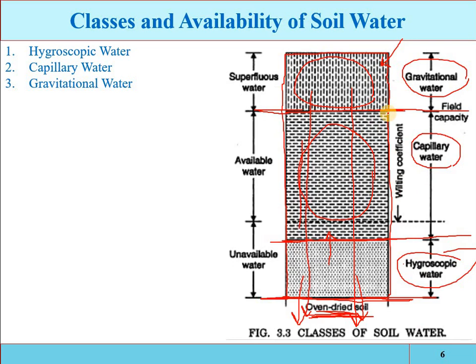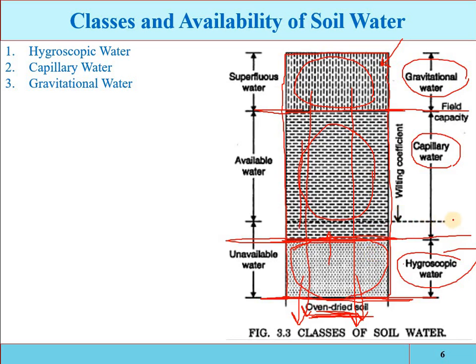Now water may also be classified as follows. The hygroscopic water is tightly attached to the individual grains of the soil particle, so this water cannot be easily extracted by the roots of the agricultural crop.